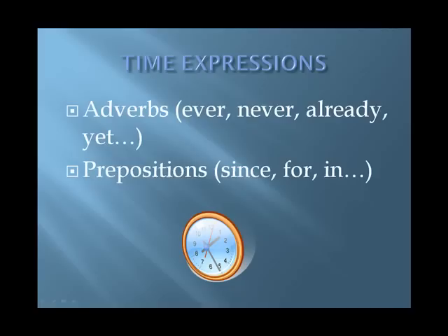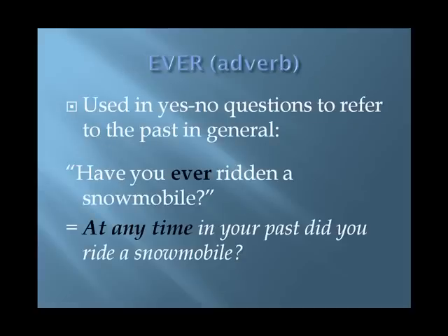The two main kinds of time expressions that we'll look at are adverbs and prepositions. Let's look at the most common ones first. The adverb ever is used in yes-no questions to refer to the past in general. Example: Have you ever ridden a snowmobile? Meaning, at any time in your past, did you ride a snowmobile?